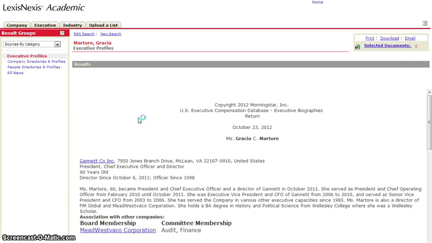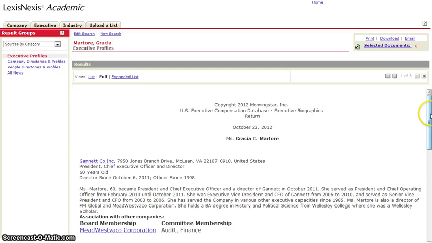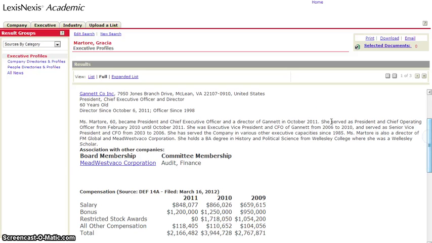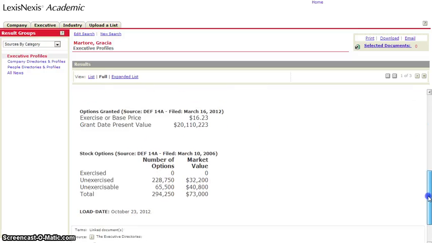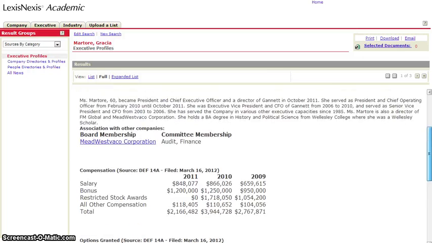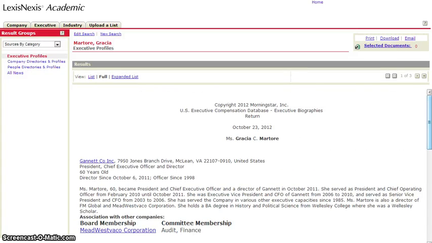So this is background information about the president of Gannett. Here is information about her history and her history with the company, as well as her salary and stock holdings. If you were going to be doing, say, an interview with the CEO of a company, this would be a good place to start because it can give you some basic information about them and their history with the company.